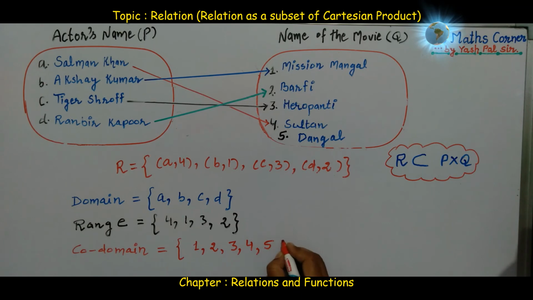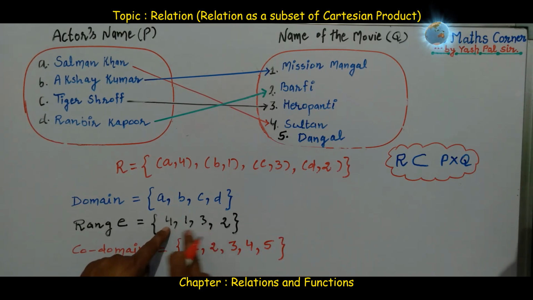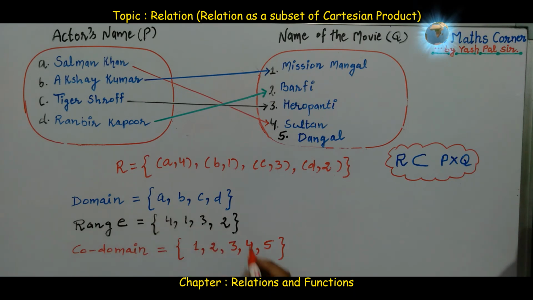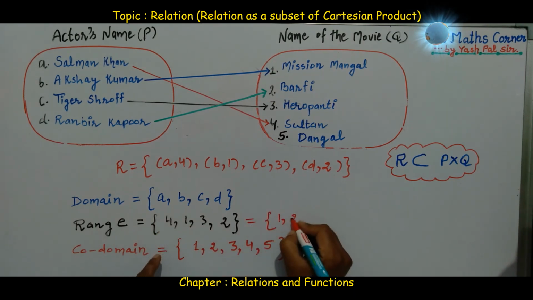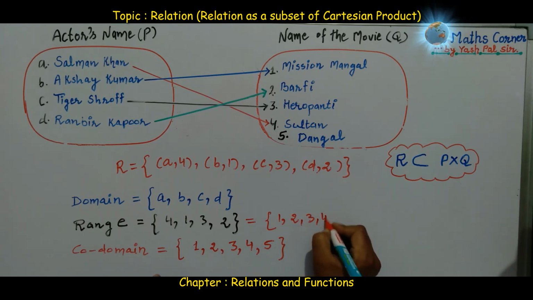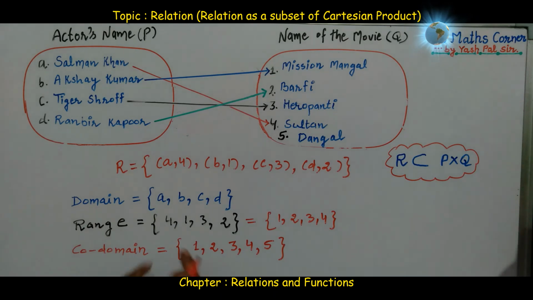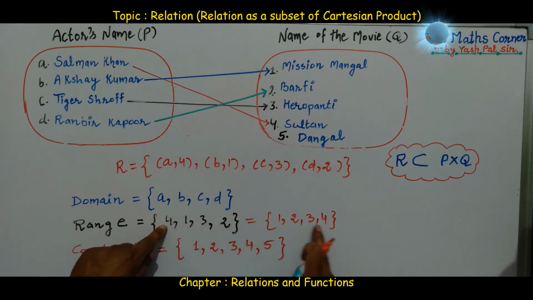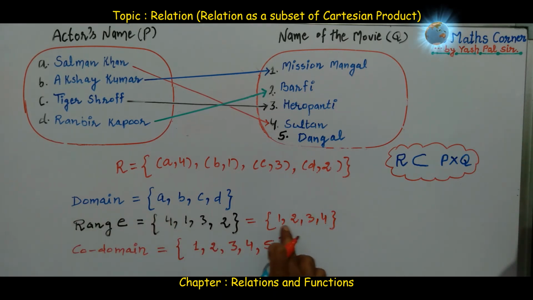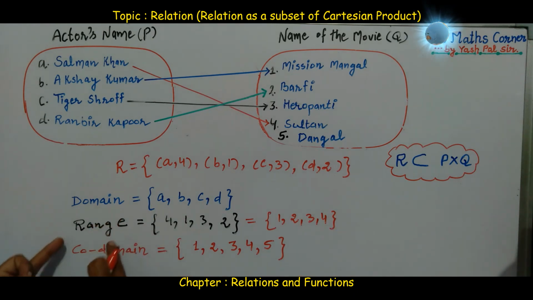Here we should notice that 4, 1, 3 and 2 can also be written as 1, 2, 3, 4. Here order does not matter. Whether 4 is at the first place or last place does not matter. We can also write it this way. So this is the brief description of domain, range and codomain of the relation.